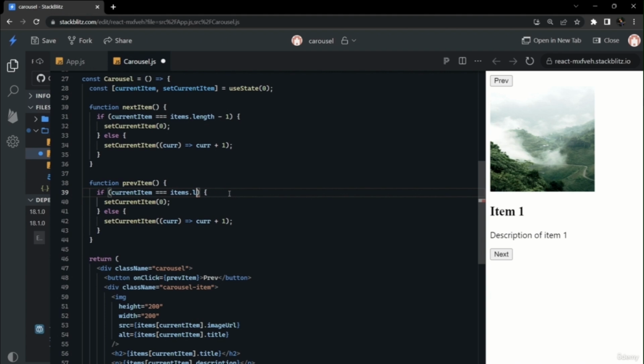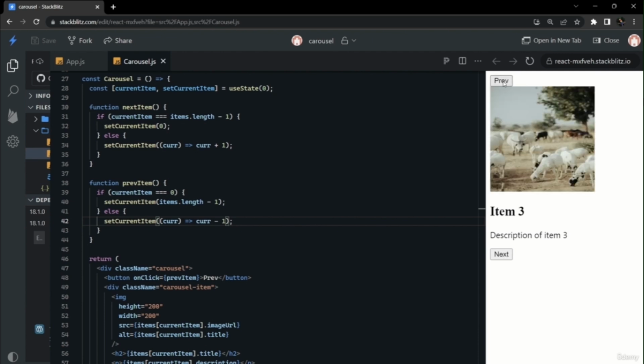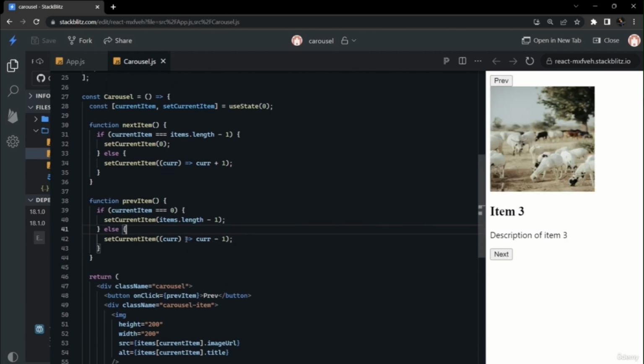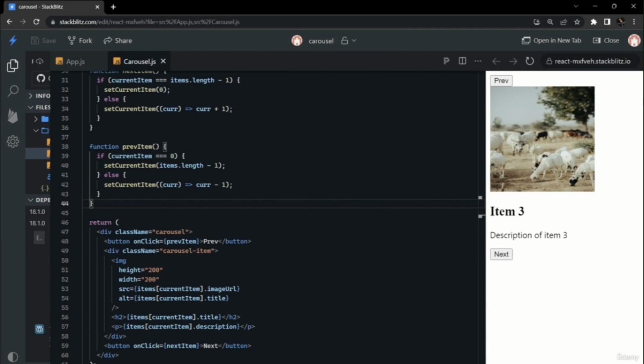So if the current item is 0, then we should set the current item as the last item. Otherwise, we should reduce the current item by 1. So now we will check the next item is working fine, and previous is also working fine. So our manual transition through buttons of carousel is working fine.